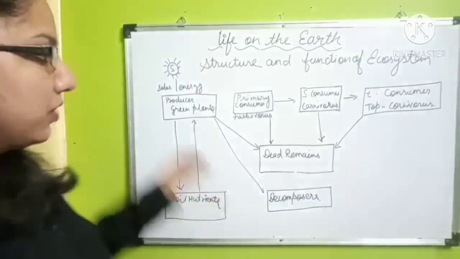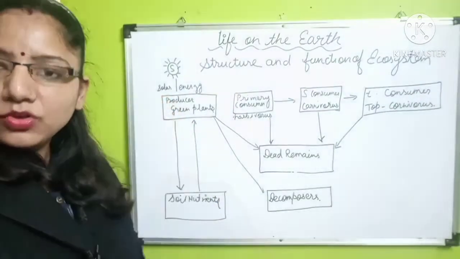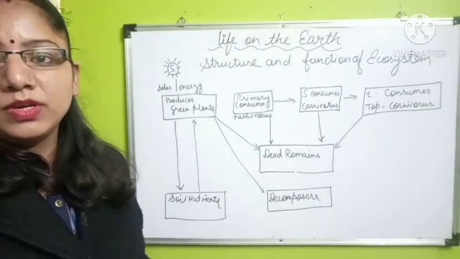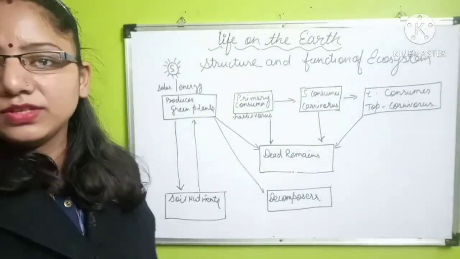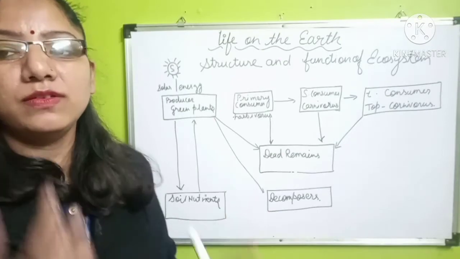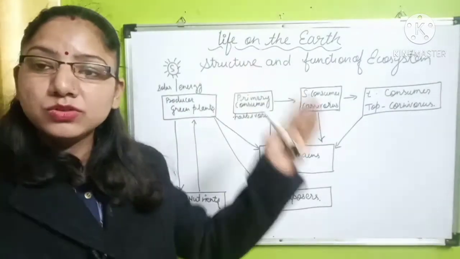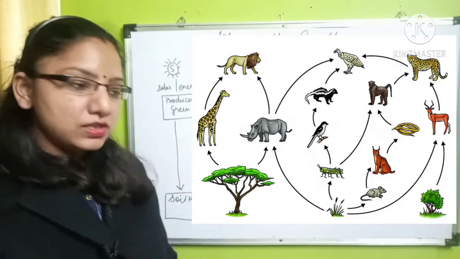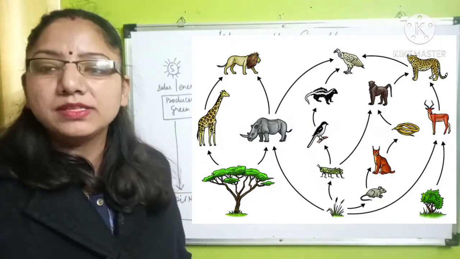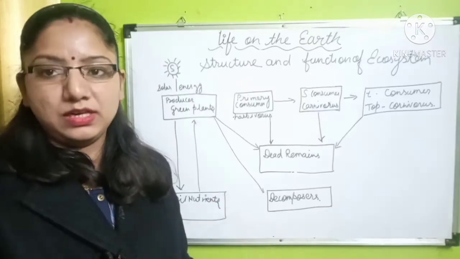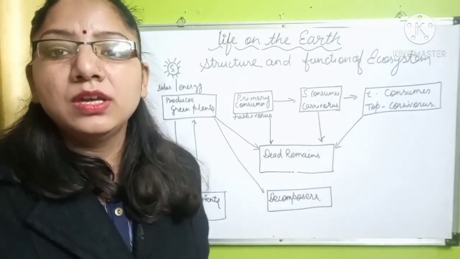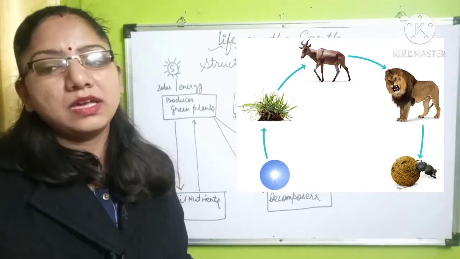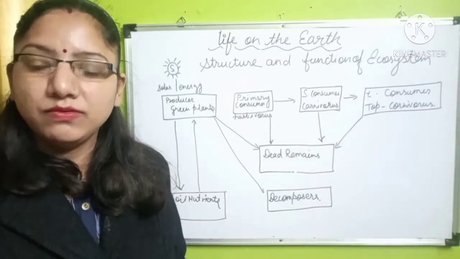As you can see on the board, here is a flowchart of the structure and function of the ecosystem. Generally, we have seen the picture for this function of the ecosystem, in which we always see the ecosystem proper, with sunlight, a tree, sometimes a herbivorous animal like a goat or rabbit. And then after that, one carnivore is there in the form of any wild animal.